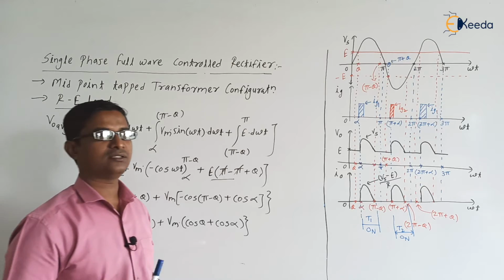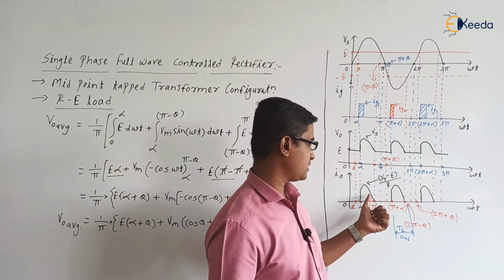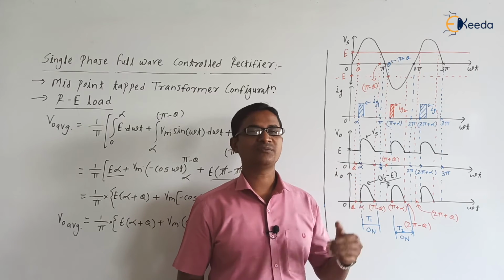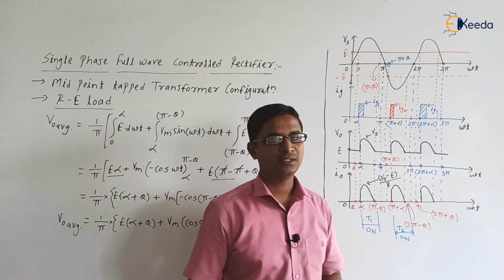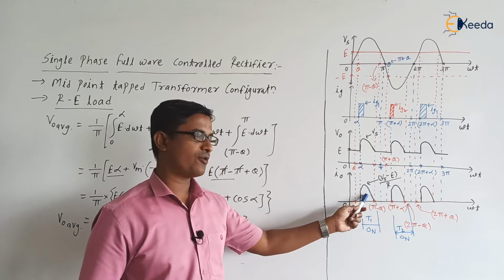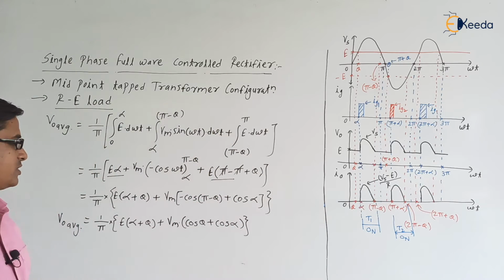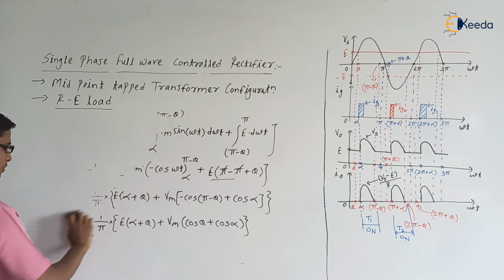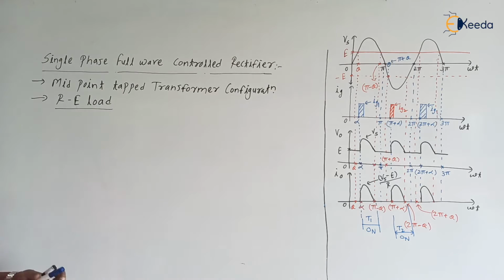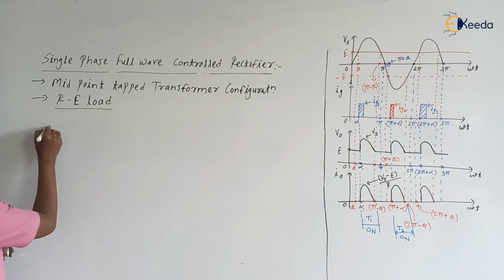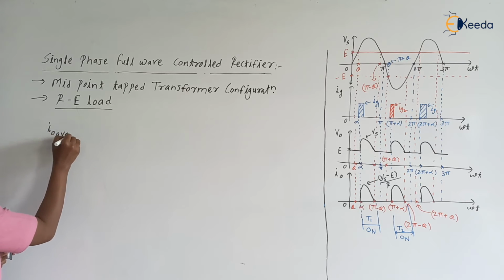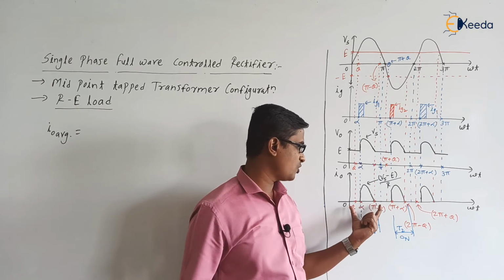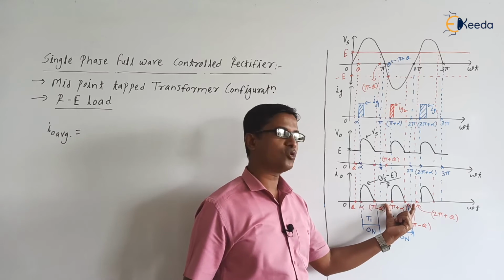Next we can find the expression for I0 average. Either we can write I0 average is equal to V0 average minus E by R, or we can find the expression of I0 average from this waveform also. No need to memorize the expression. So here we can write I0 average is equal to, from the waveform, if you check, whatever the waveform we are having from 0 to pi, the same is repeating from pi to 2 pi and so on.